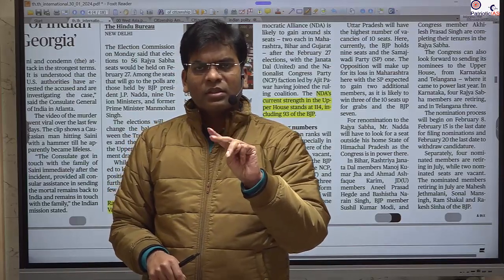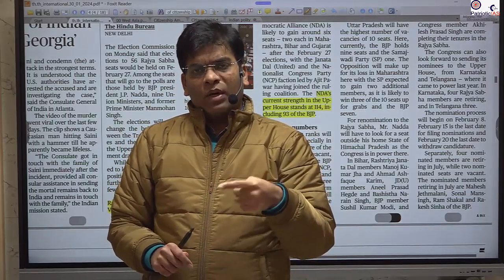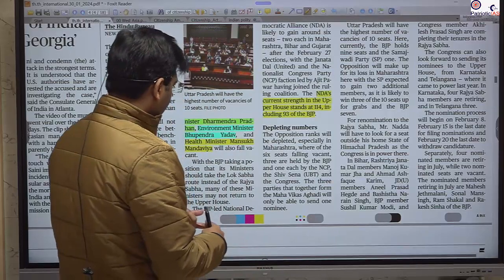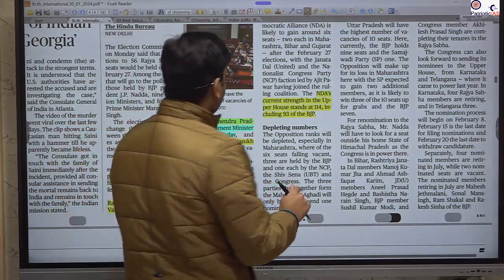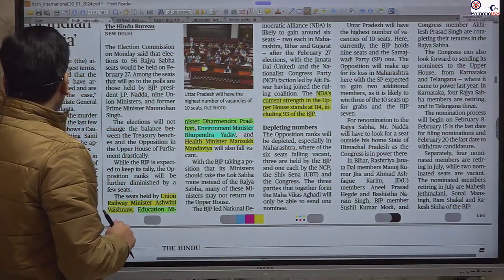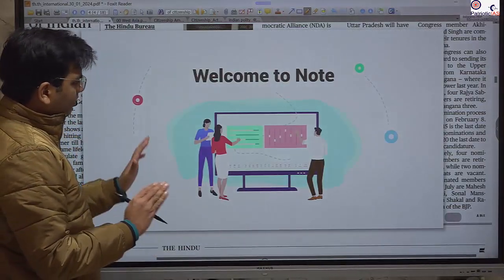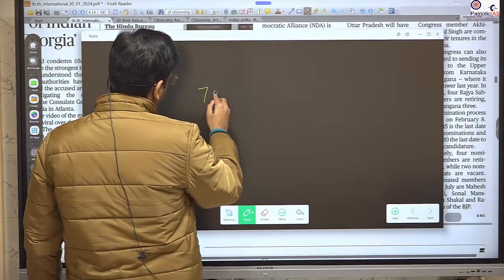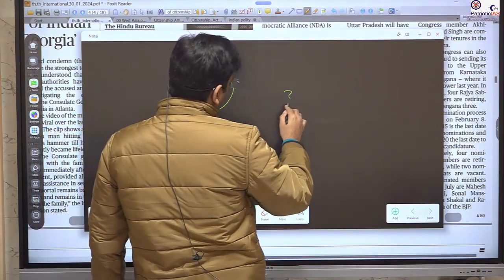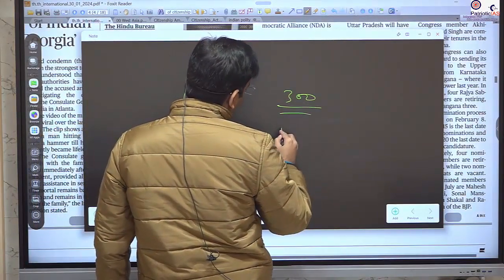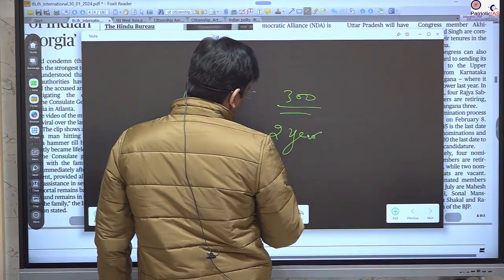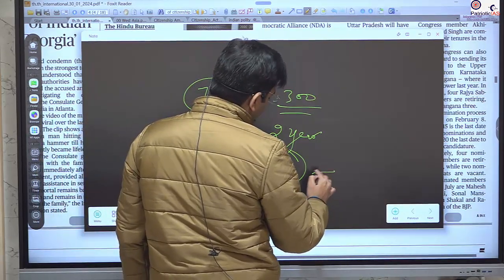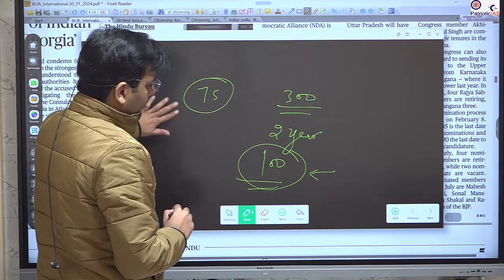This is for 6 years, and every second year, what happens? One third of the seats: if there are 75 seats, then 25 members every year, their membership will end, and there will be an election for those 25 members. For example, if the total is 300 seats, then after every 2 years, 100 members' tenure will complete and a new election for these 100 members will take place. Okay, so this is the case.